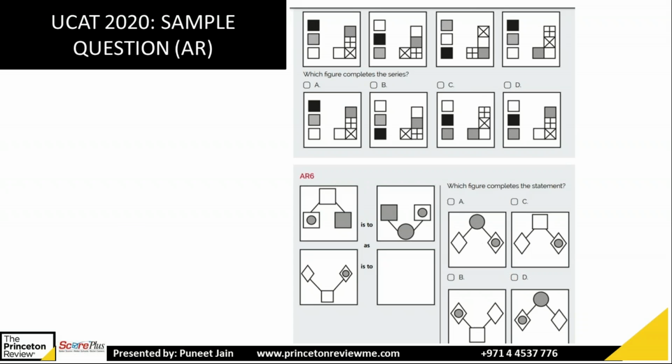Based on that, try the two sets. First try the top one, AR5. They have given you 4 figures on the top, and you have to find the next figure which completes it.